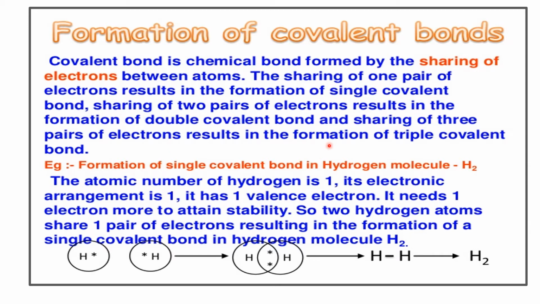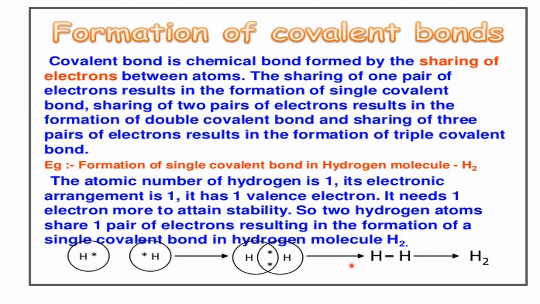Now let's see an example in the formation of single covalent bond for hydrogen atom. Hydrogen atomic number is 1. Its electronic configuration is 1s1. So it needs one more electron to attain stability. So two hydrogen atoms share one pair of electrons and they result in the formation of a single covalent bond, which is H2. The molecule that is formed in this bond formation is H2.